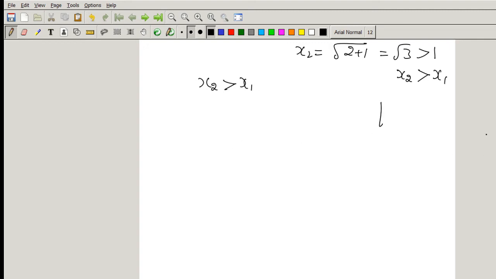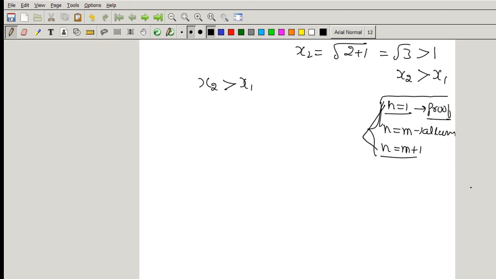Again, by using mathematical induction. The mathematical induction proof is, first we have to prove for n is equal to 1. For n is equal to m, we assume that the result is true. And for n is equal to m plus 1, using this result, we have to prove that the result is true for n is equal to m plus 1. If we prove these two results, then we arrive at the result holding for all n belongs to natural numbers.